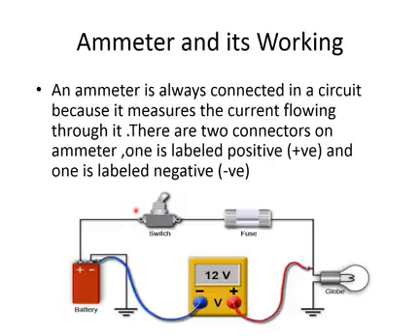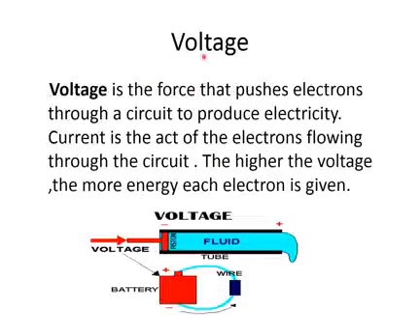So it has two terminals. You can see in the figure also, one is the positive one and one is the negative. This is how it is connected in a circuit. So it will give the exact, accurate reading of the current. Next, we will talk about voltage.